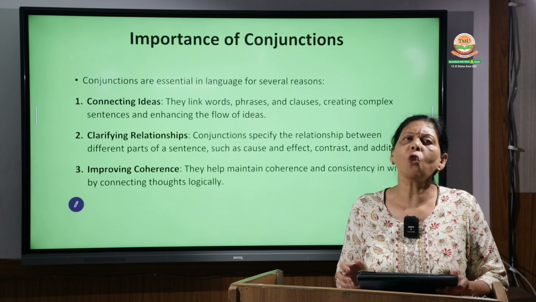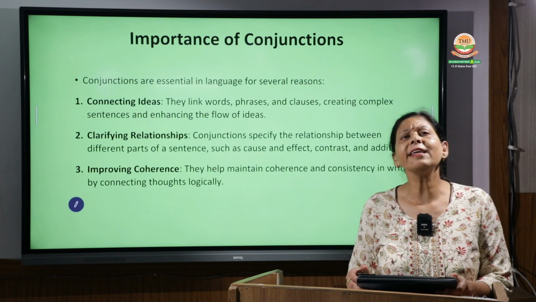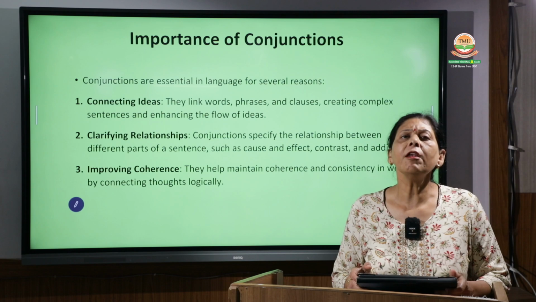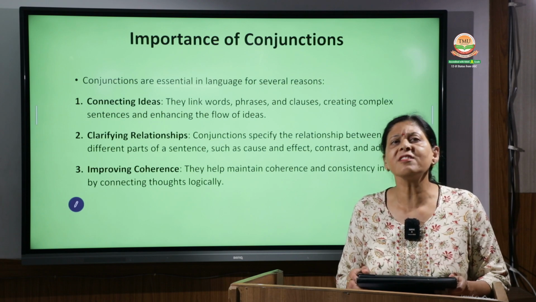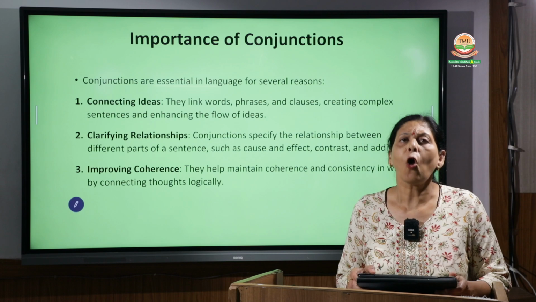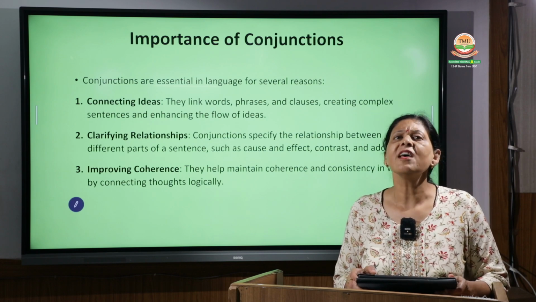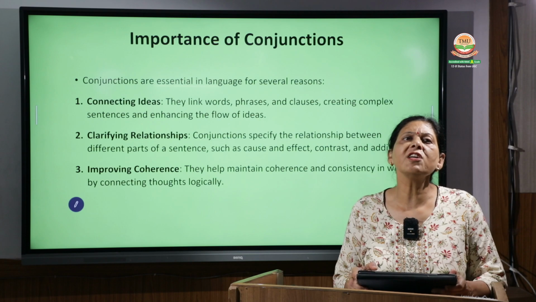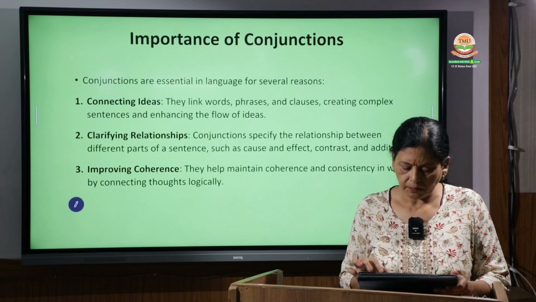All the sentences of the paragraph are linked with each other, the same idea flows in one paragraph and all the sentences are connected to each other. So that is called coherence or cohesion, and this coherence is achieved by the usage of conjunctions.